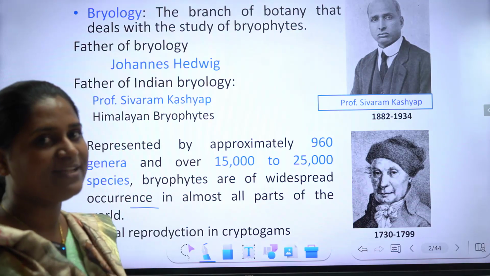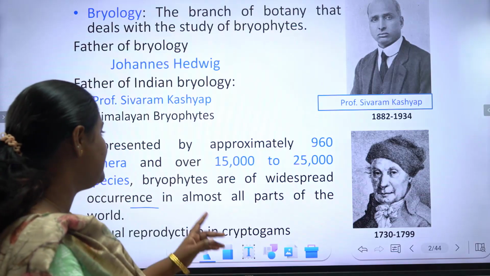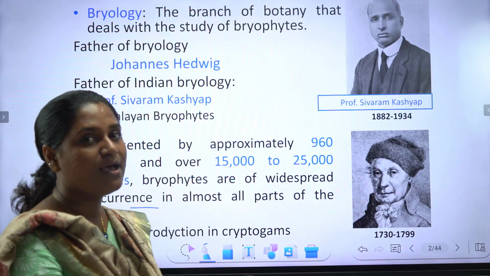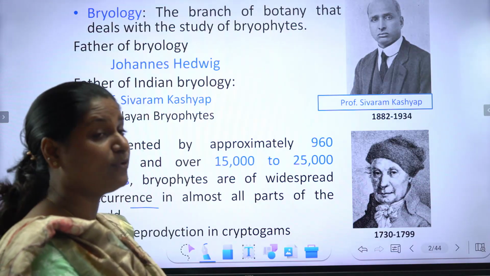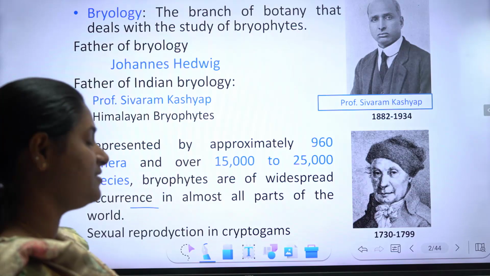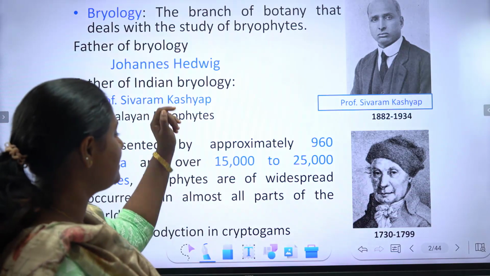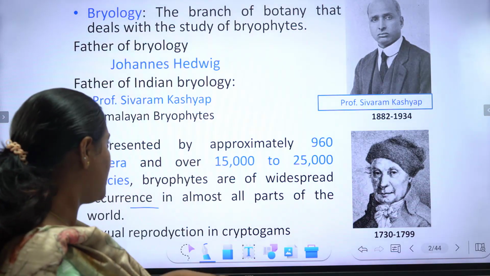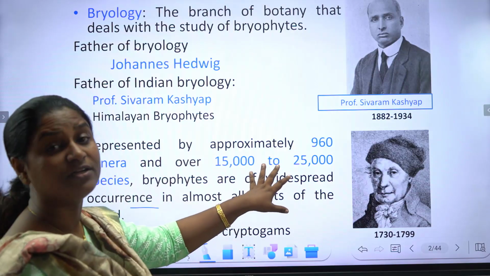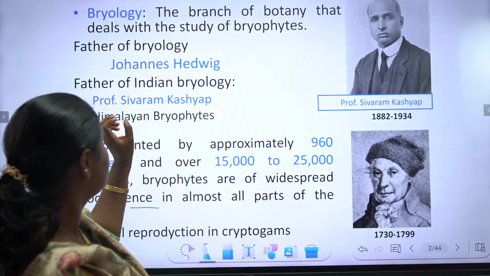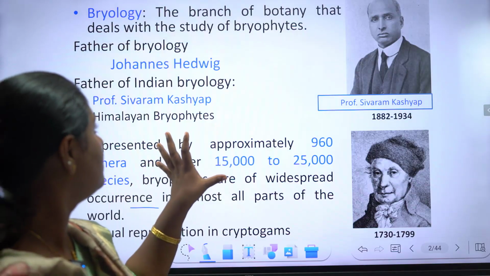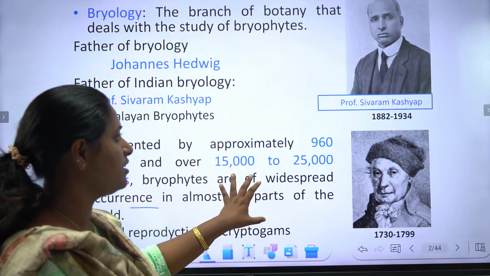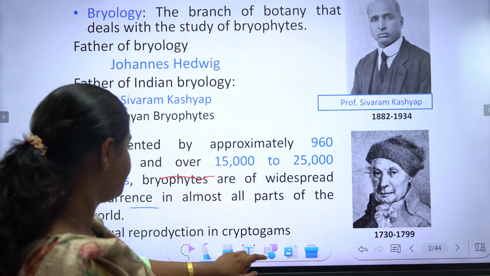And the bryophytes are represented by approximately 96 genera and over 15,000 to 25,000 species. Bryophytes are of widespread occurrence in almost all parts of the world. Johannes Hedwig mastered sexual reproduction of cryptogams, and his core area of research was sexual reproduction in cryptogams. So, who is the father of bryology? Johannes Hedwig. He mastered in sexual reproduction in cryptogams.